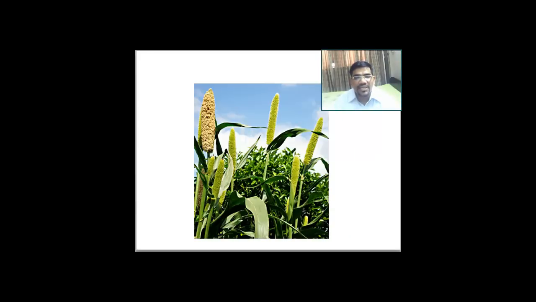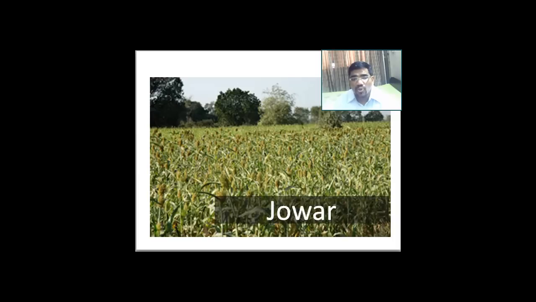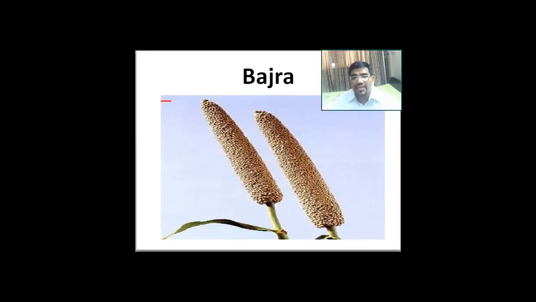Further, we can see here in this picture Jowar, which we have already seen, and we can see again how it grows, and then comes Bajra. No, this is Jowar at the moment, and you can see the seeds of Jowar, and then again how the Jowar grows. And then comes Bajra.